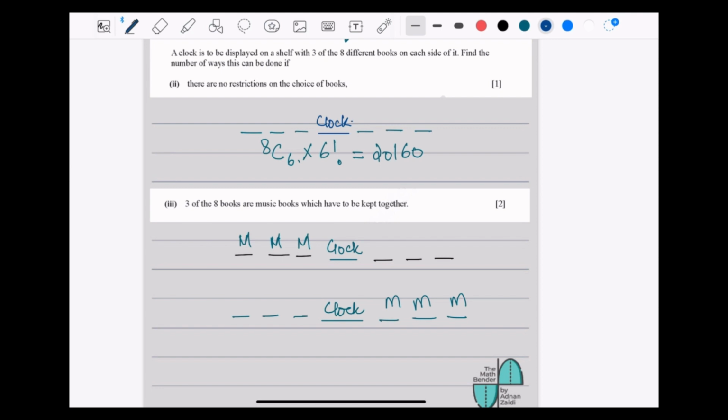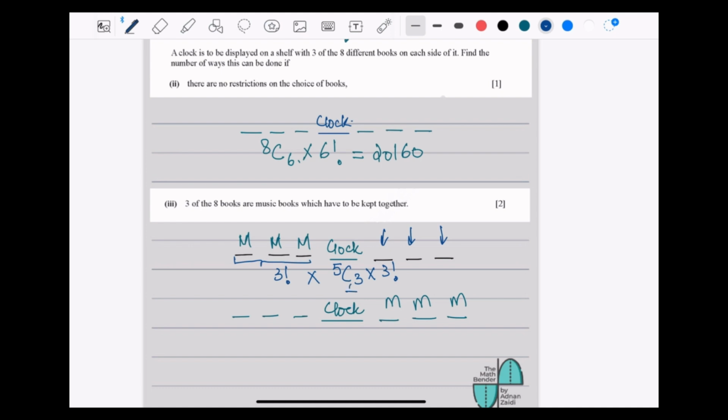For the first one, I can write that there are 3 music books shuffling within themselves, which is 3 factorial, times, out of those 8 books, 3 are already on the shelf, which are music books. Then we are left with 5 books and we are to choose 3. So times 5C3 times 3 factorial: selecting those 3 books out of 5 and then shuffling them as well.